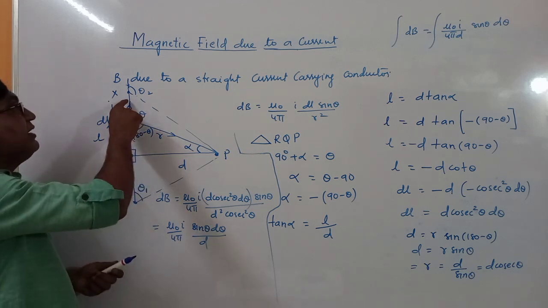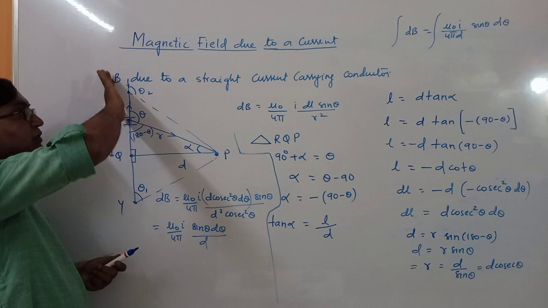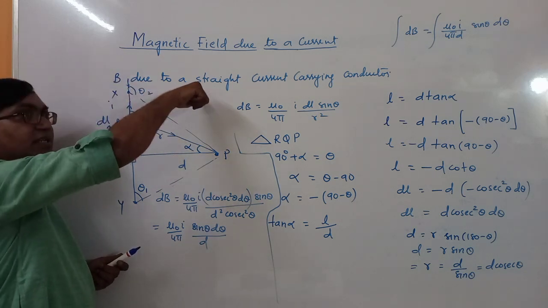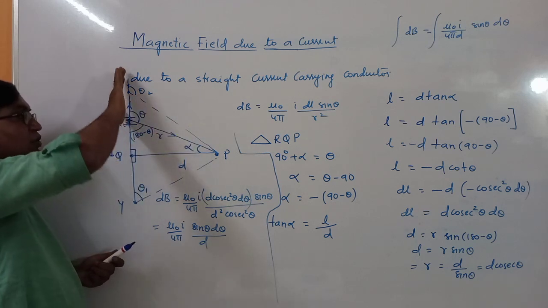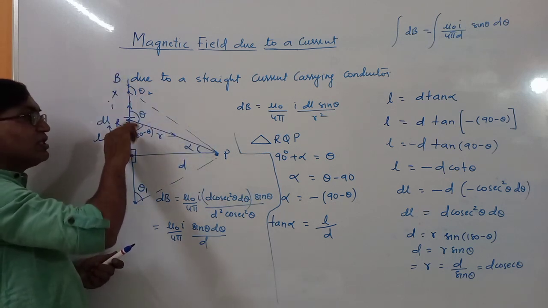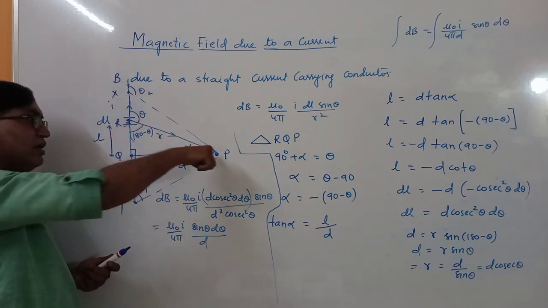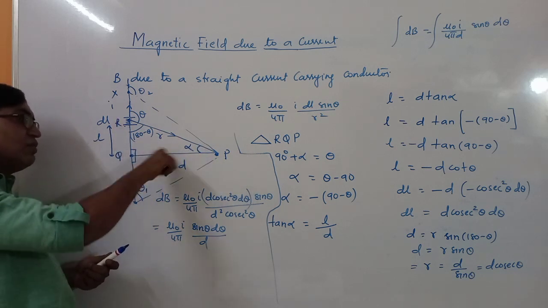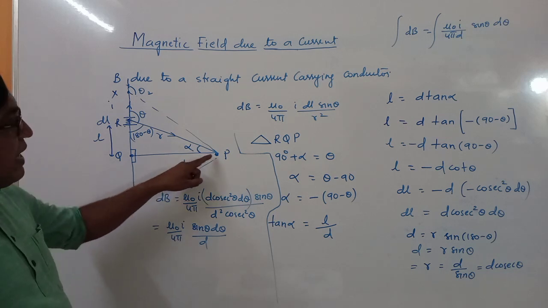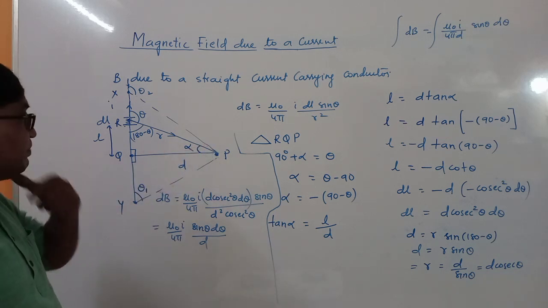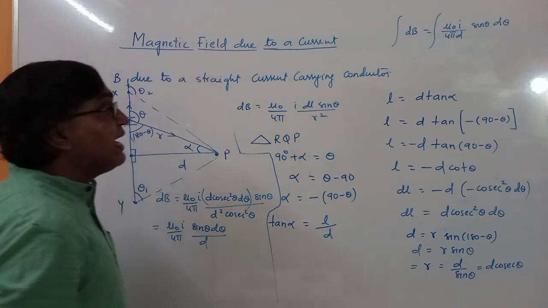If you take a current element here, the magnetic field will be inside the board, and the same for every other current element. So due to all the small current elements, the magnetic field is inside the board, so we can directly add them.